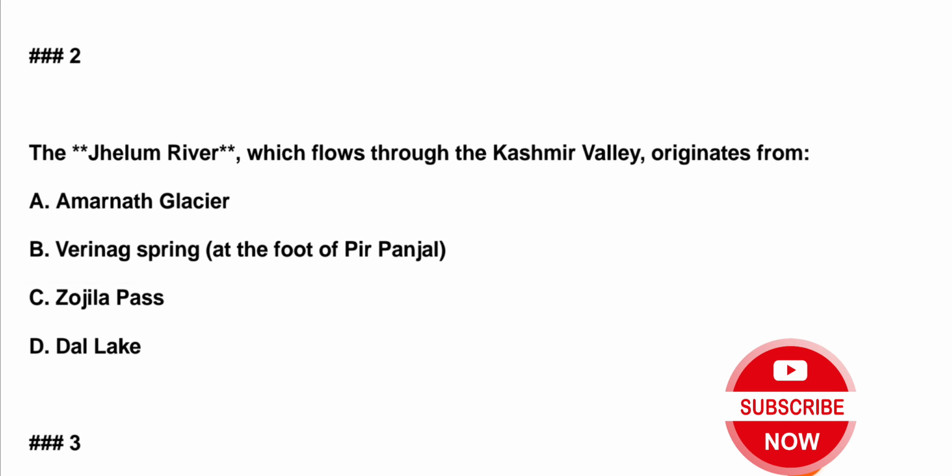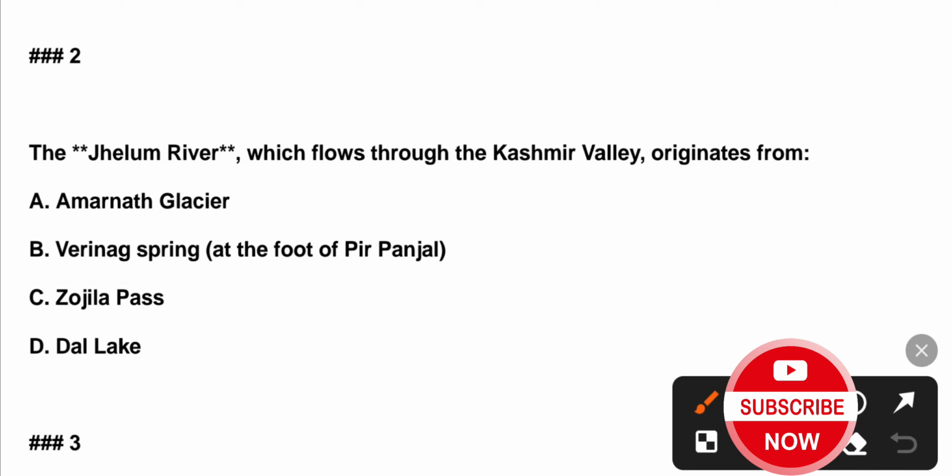Question number second, the Jhelum River which flows through the Kashmir Valley originates from A. Amarnath Glacier, B. Verinag Spring, C. Zojila Pass, D. Dal Lake. Correct answer is option B, Verinag Spring.